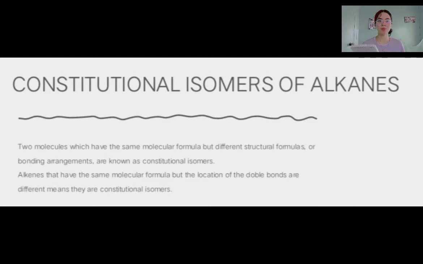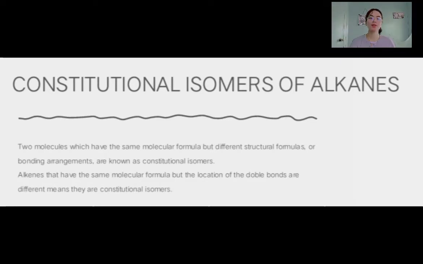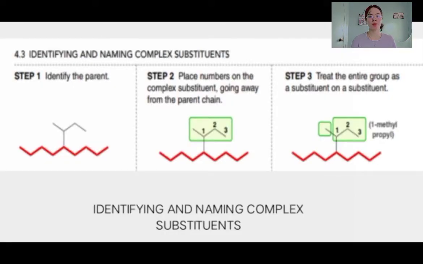So two molecules that have the same molecular formula, however, different structural formulas or bonding arrangements are known as constitutional isomers. So here are the examples for naming complex substituents. So first step, you need to identify the parent. Second step, number the carbons on the complex substituent going away from the parent chain. And then last step, you need to treat the entire group as a substituent on a substituent.